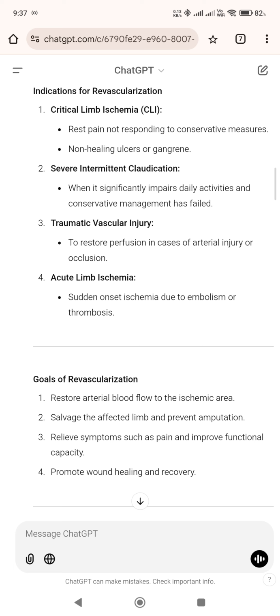Goals of revascularization. 1. Restore arterial blood flow to the ischemic area. 2. Salvage the affected limb and prevent amputation. 3. Relieve symptoms such as pain and improve functional capacity. 4. Promote wound healing and recovery.